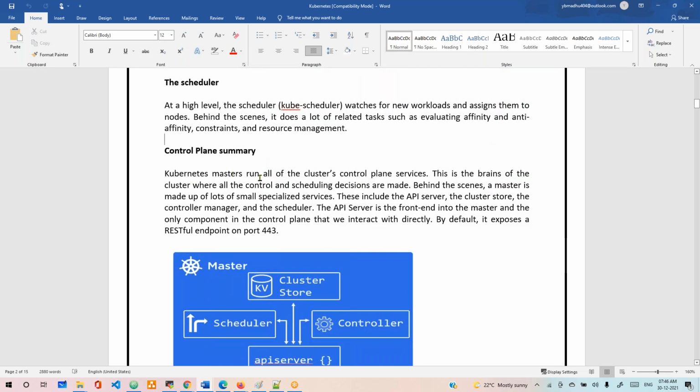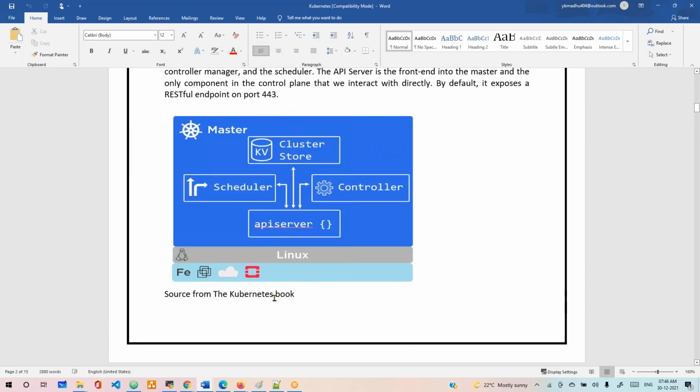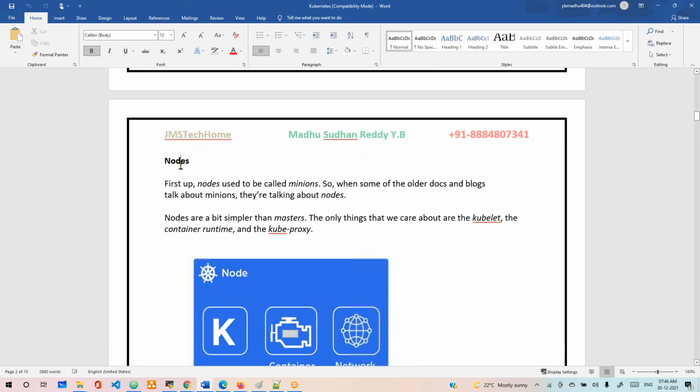See, the Kubernetes master runs on the cluster control plane, with all the services. This is the brain of the cluster, where all the controller and scheduling decisions are made. Behind the scenes, the master is made up of a lot of small specialized services. These include the API server, cluster store, controller manager, and scheduler. The API server is the front end to the master, and the only component of the control plane that we interact with directly. By default, it exposes the RESTful API on port 443, which is an HTTPS port. This diagram is taken from this Kubernetes book. I'm even going to share this book with you, guys. It's available on Amazon, and if you want, you can buy it. It's the latest book.